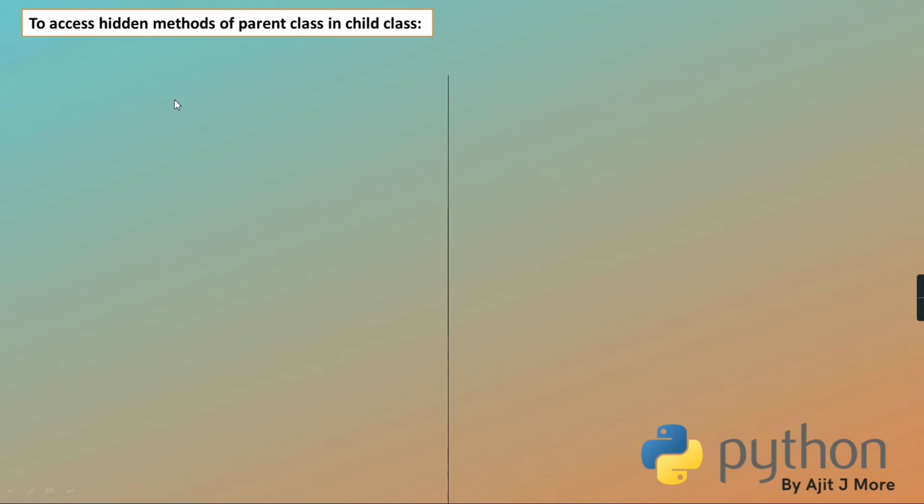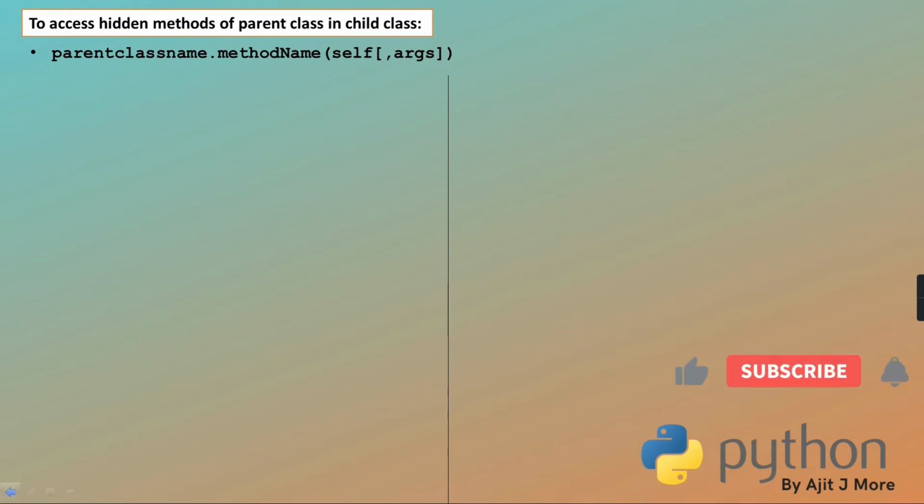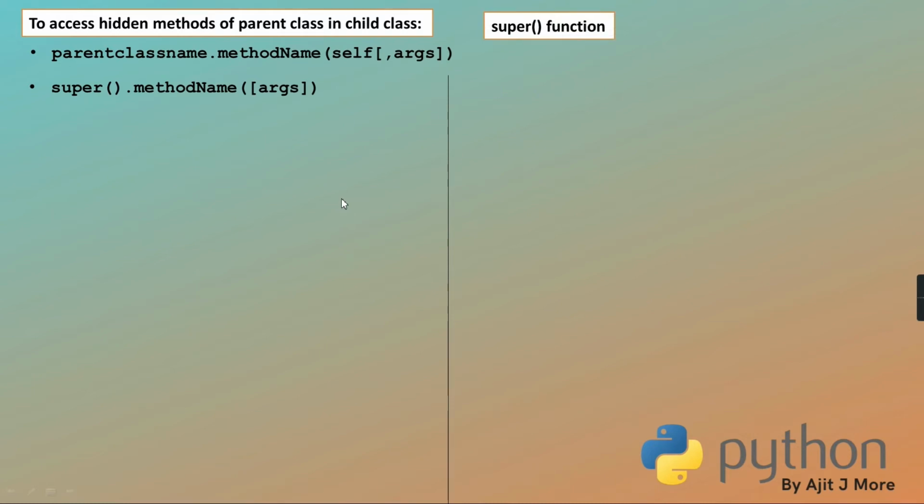So that parent method I still want to access in the child. One way is this syntax: parent class name dot method name, with self, and if it takes extra arguments, pass them. The second is using super(), dot, method name, and then the arguments. Here you don't have to pass self, because super is already returning the parent object, and on that object you call the method name.